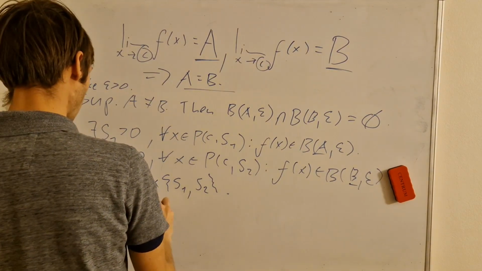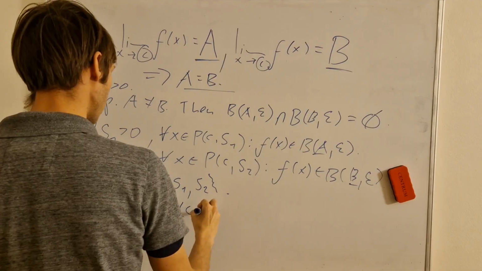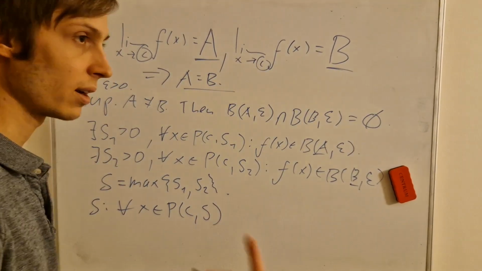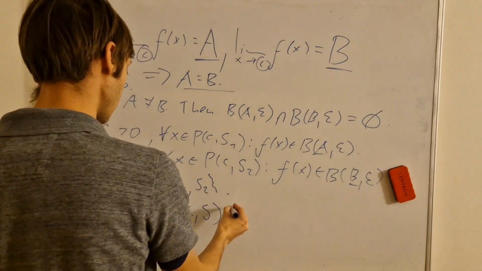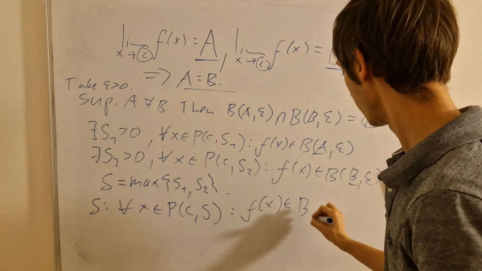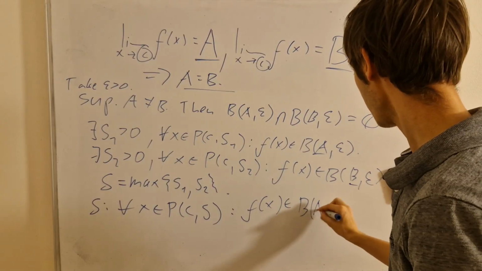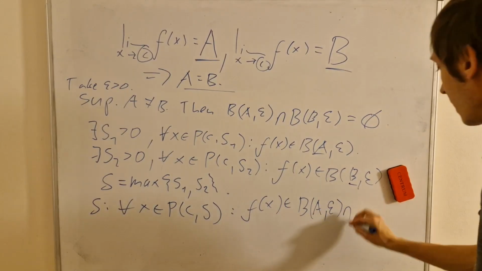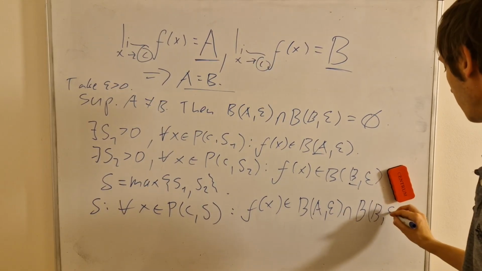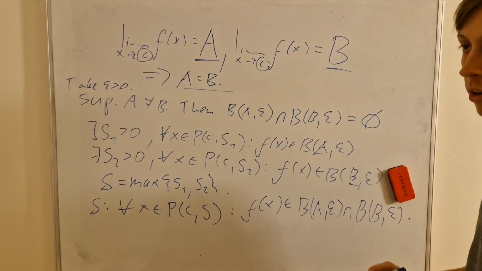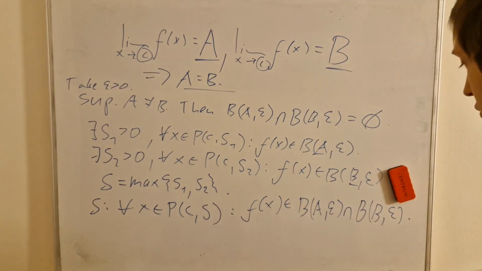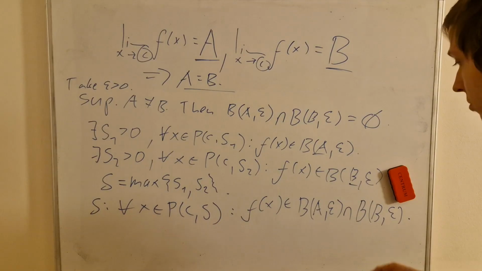So for x in the neighborhood of c by delta, with both delta 1 and delta 2 conditions satisfied, we will have f of x in the neighborhood of not only a, but actually the intersection of both a and b's neighborhoods, because we want to satisfy both at once now by the new delta. So they should be in the intersection of the two, in both neighborhoods.